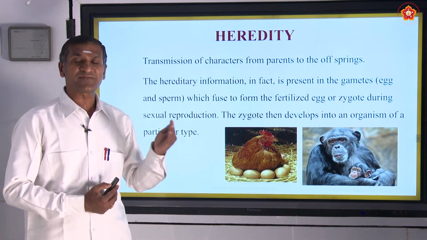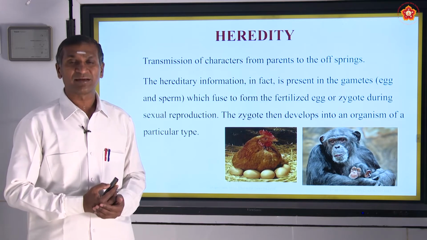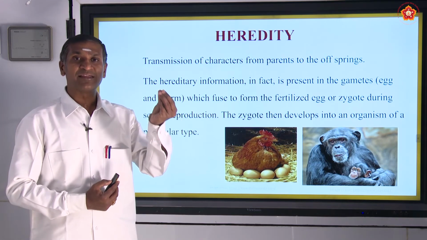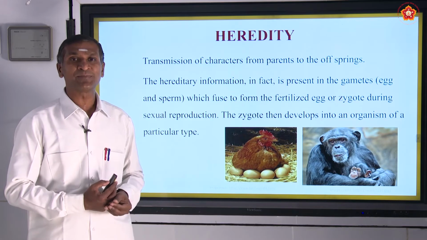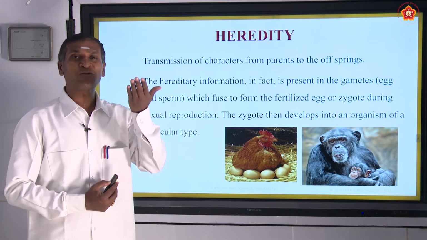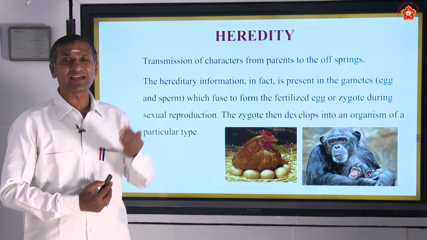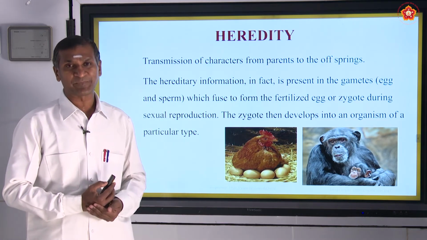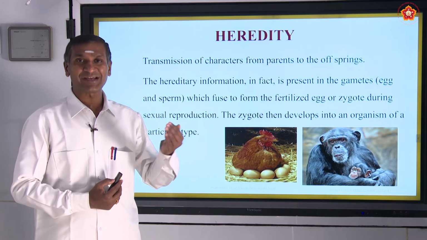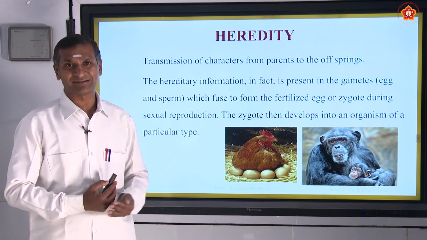The characters of the parents are transferred to their offsprings during sexual reproduction. How? Through the fusion of the male gamete called the sperm and the female gamete called the egg. They fuse and form a zygote, and the zygote on further development gives rise to the offspring, and that offspring will have not all the characters, but a few characters of either father or mother.